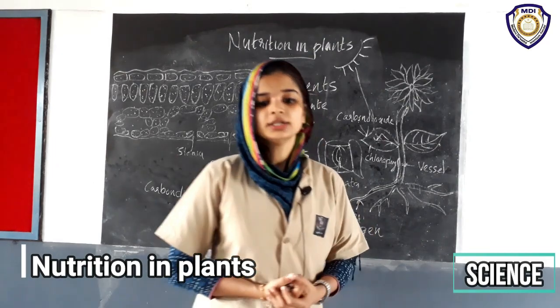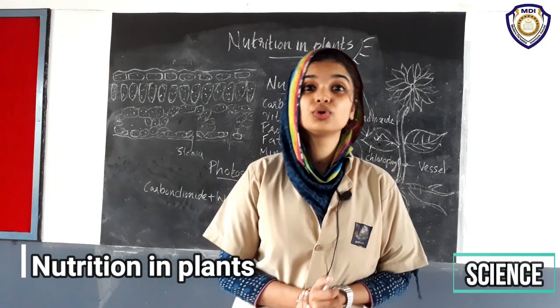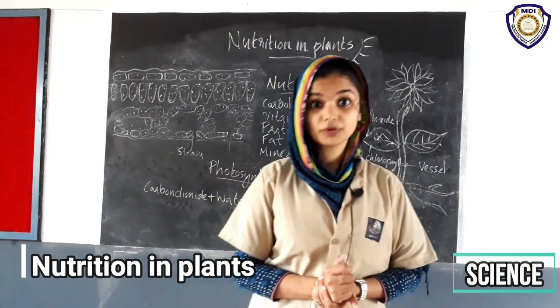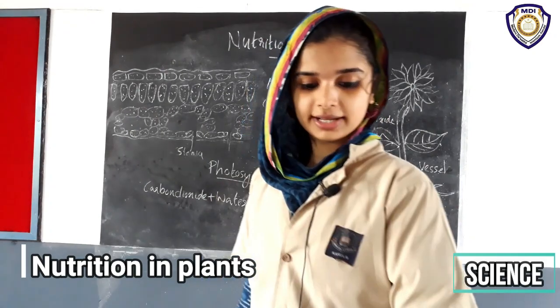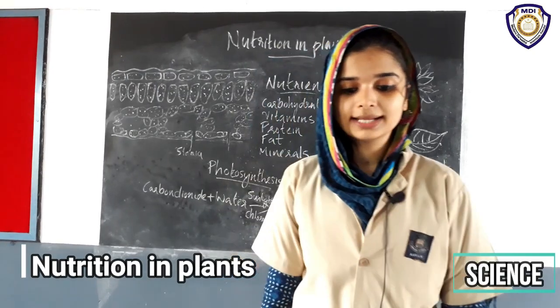To check that, there is an activity given in your textbook. It is not possible to do this activity here because it takes a number of days. So I will read it and I will say the answer too. Take 2 potted plants of the same kind.